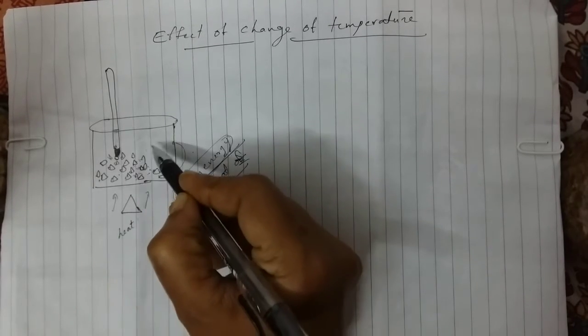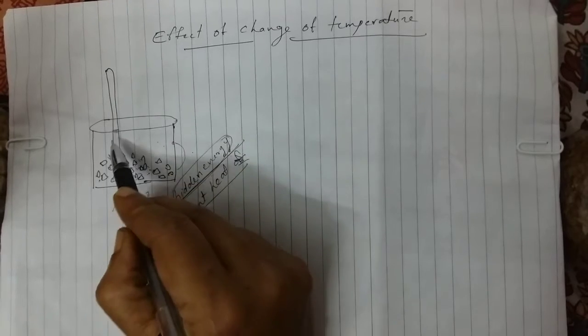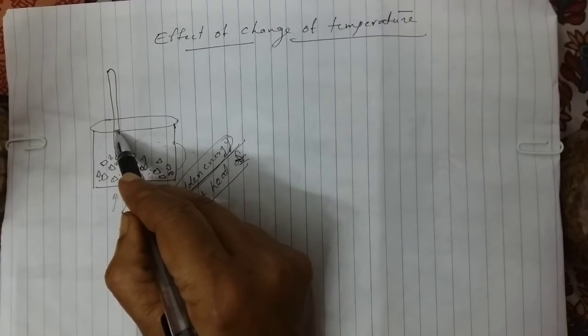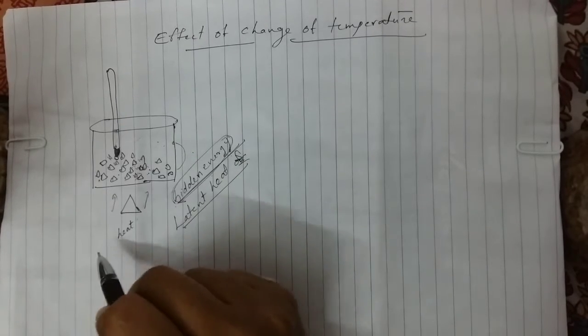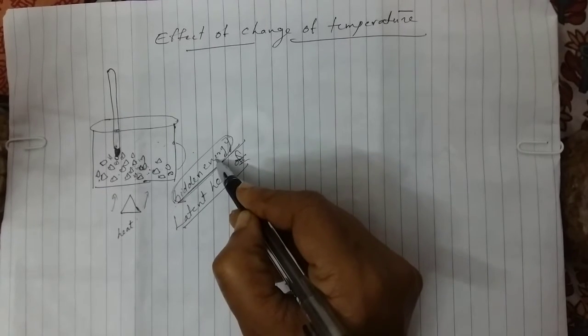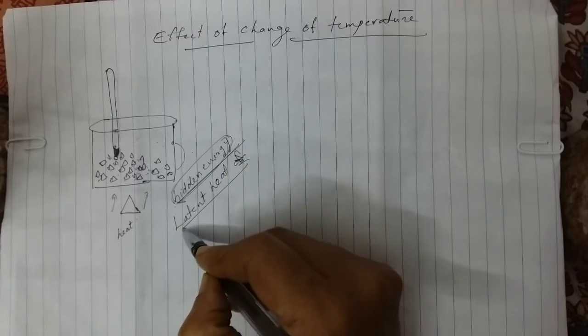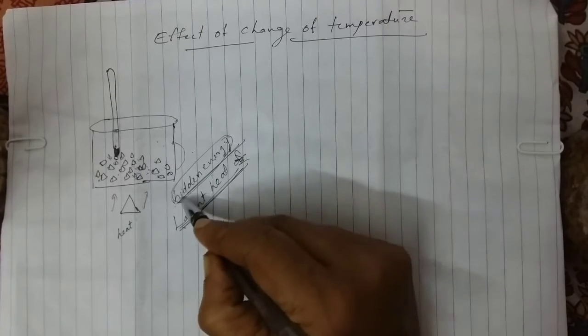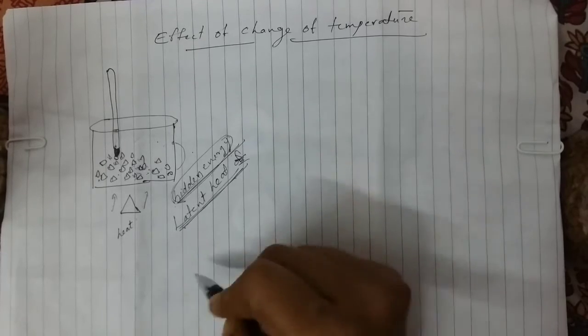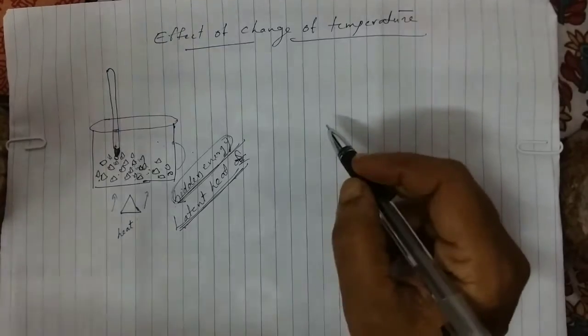Solid state is converted to liquid state, but the temperature reading is not seen changing in the thermometer, that level is constant. So it is considered as hidden energy and it is called latent heat. Latent means hidden. Latent heat means hidden energy.